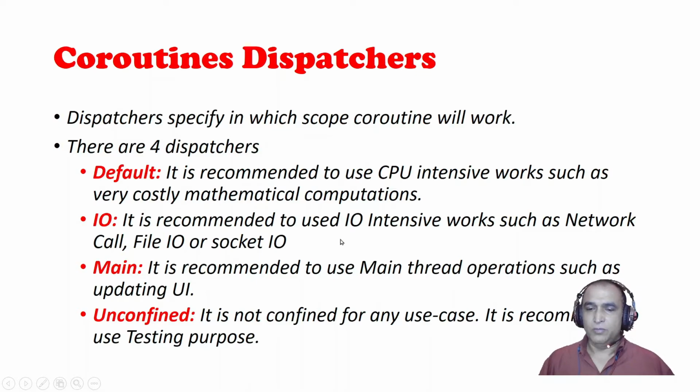If there is an IO operation like downloading, uploading or networking a file, then we use IO. If we have a main activity screen, the main thread environment, then we have the Main dispatcher. Unconfined is not confined, we can use it anywhere, for testing purposes and other purposes.